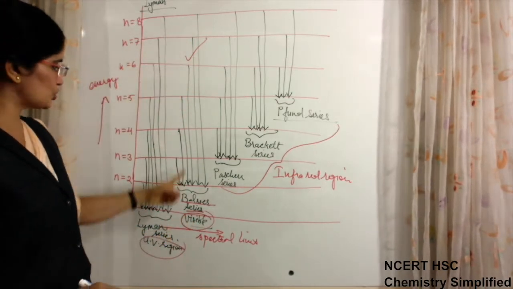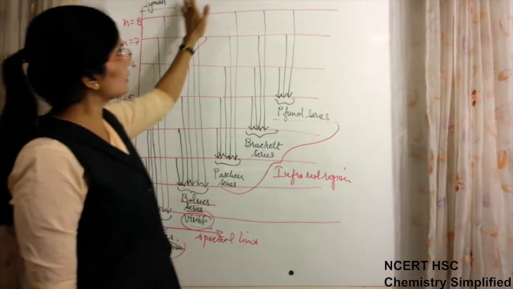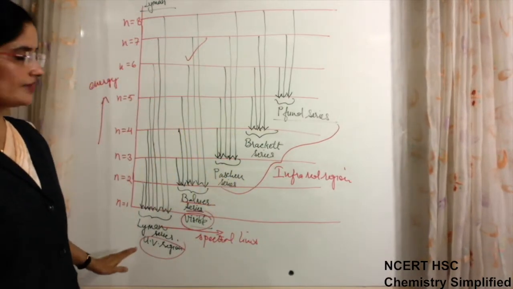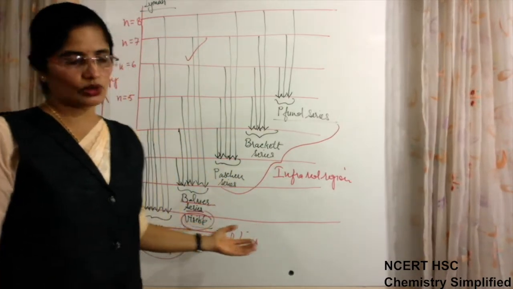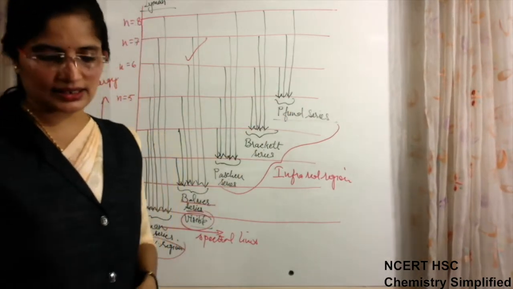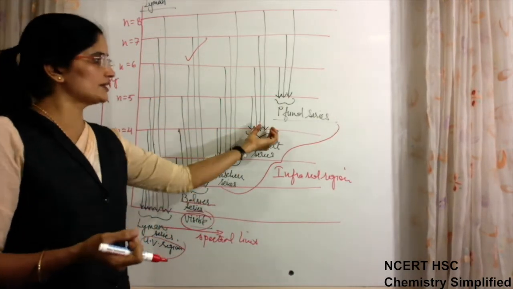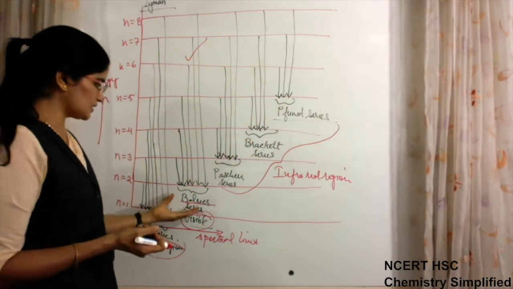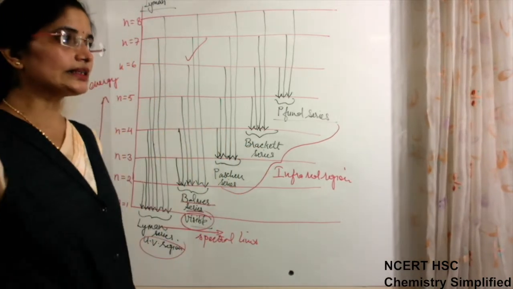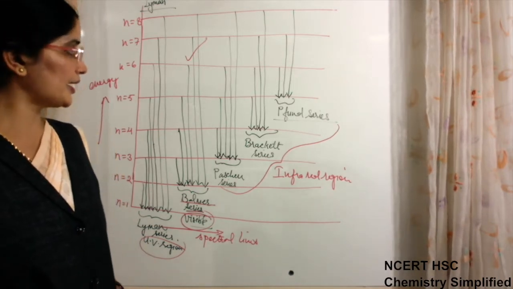Electron when it returns to n equal to 2. This was the whole spectrum of hydrogen atom which was observed when various scientists studied it: Lyman, Balmer, Paschen, Brackett and Pfund series. All of them separately, one observed this series, one observed that, and another observed this, and then they compiled it and observed it completely. So this is the complete hydrogen spectrum.